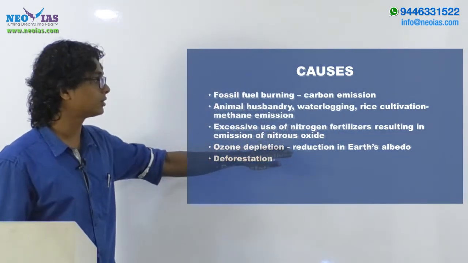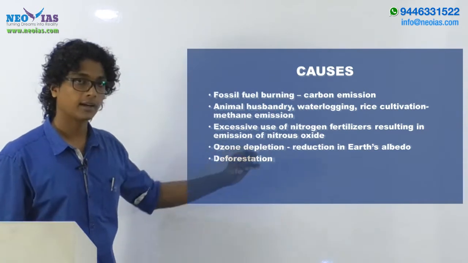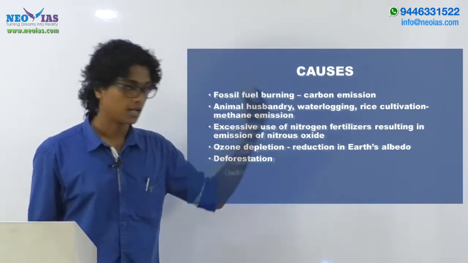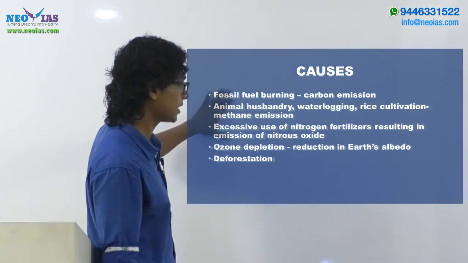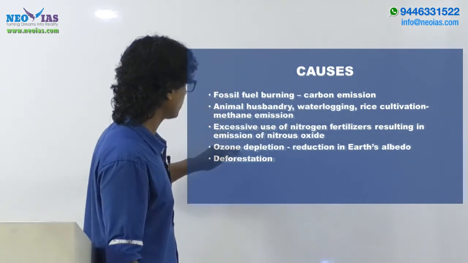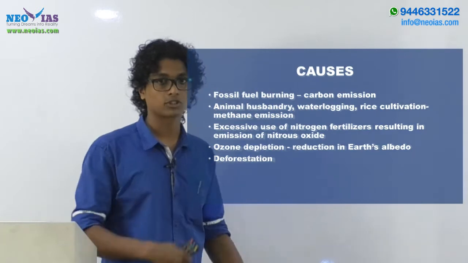Then excessive use of nitrogen fertilizers in agriculture results in nitrous oxide, another greenhouse gas. So we have addressed three different causes here. Then another thing is ozone depletion as well as deforestation.